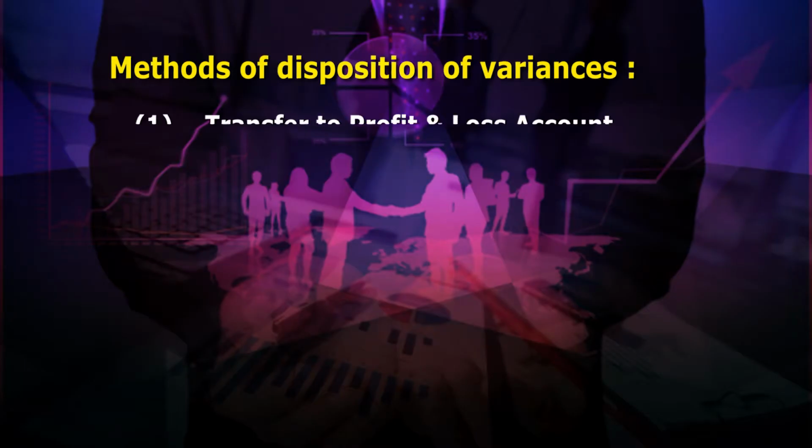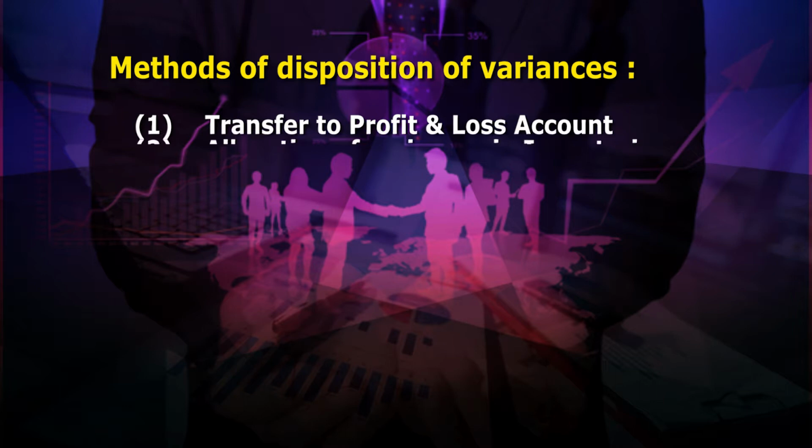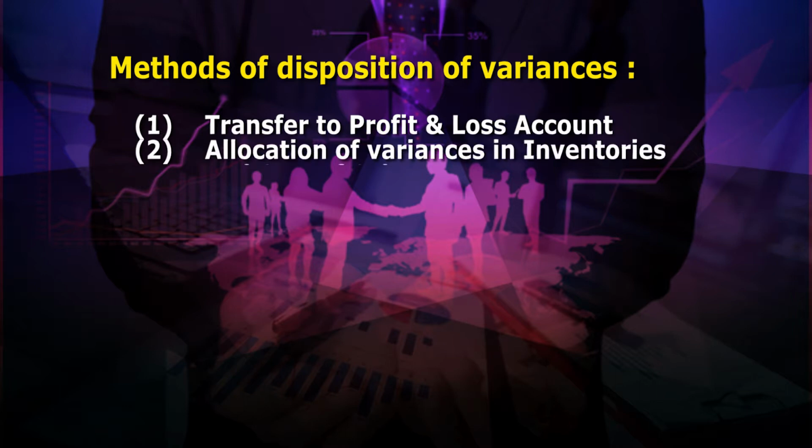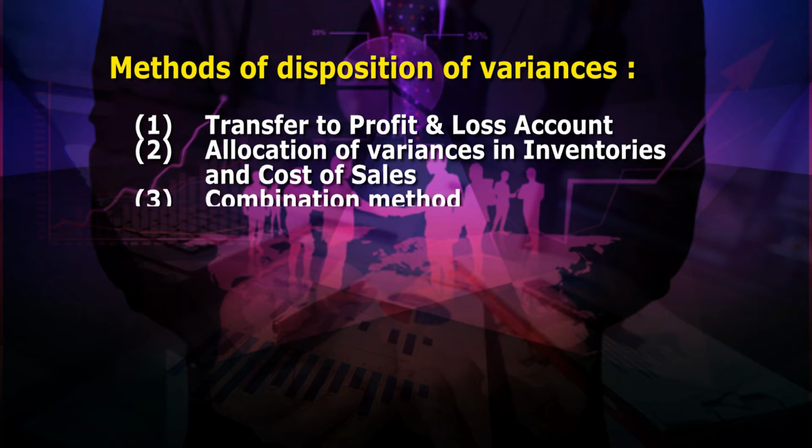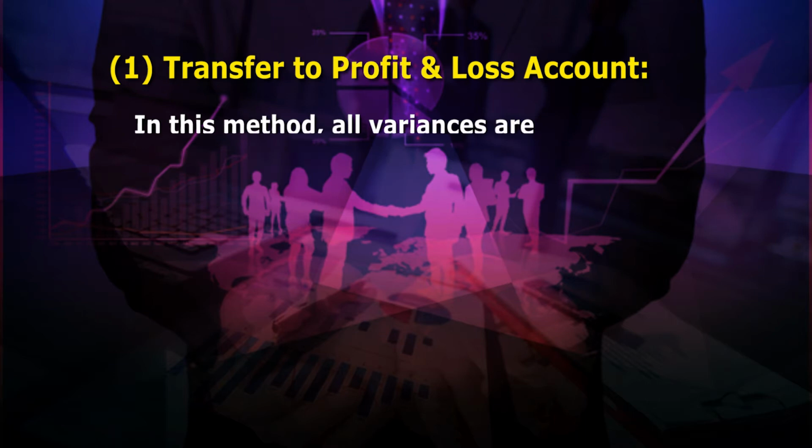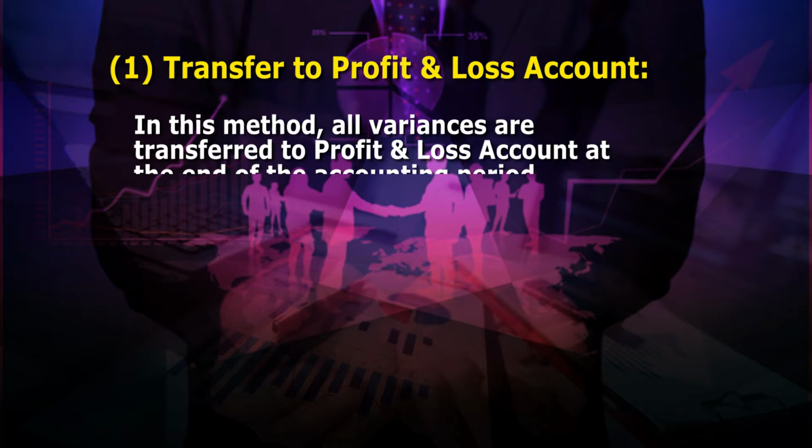Number 1, transfer to profit and loss account. Number 2, allocation of variances in inventories and cost of sales. Number 3, combination method. Let us start with the first method, transfer to profit and loss account. In this method, all variances are transferred to profit and loss account at the end of the accounting period. Hence, the finished stock, work in progress and cost of sales are maintained at standard cost.